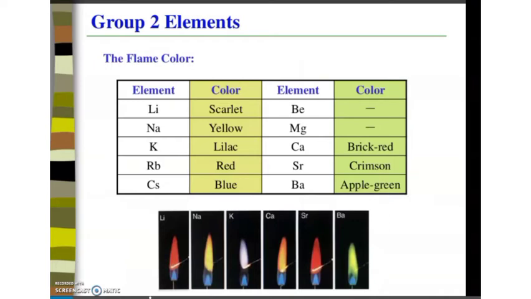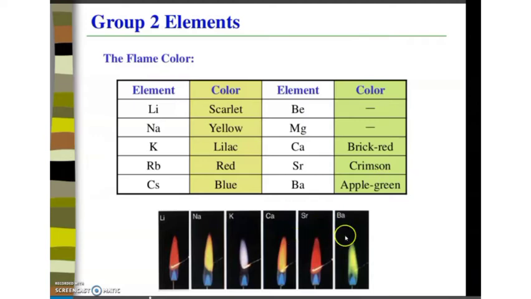And in alkali metals, we have seen the flame coloration. Similar to that, the alkaline earth metals also give color to the flame. For example, you can see calcium having brick red color, strontium having crimson red color and barium having apple green color.